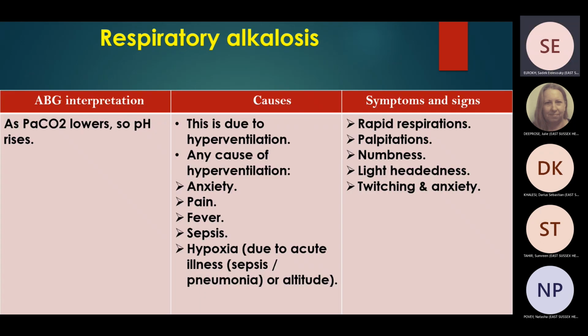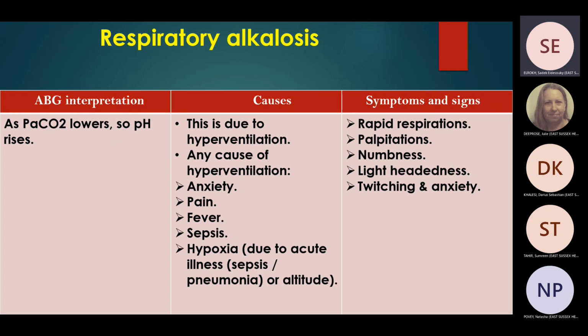Respiratory alkalosis, number 2. What are the causes of respiratory alkalosis? Respiratory alkalosis means that pH is high and PCO2 is low. The patient is washing out carbon dioxide. And then you'll find that bicarb is normal.